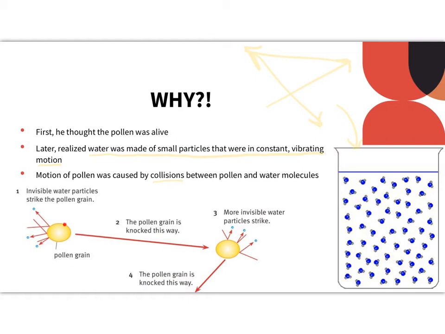So I have this little diagram here. The pollen is yellow and we see water molecules as blue. So this water molecule here came in and struck the pollen grain. So did this one, and so did this one. So this pollen is going to start moving in this direction. Then more water molecules start to hit it. So it hits here, and the pollen grain is knocked this direction. And again, it'll be hit by water, and we can't predict which direction it's going to move next.